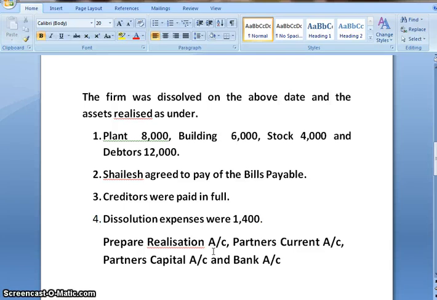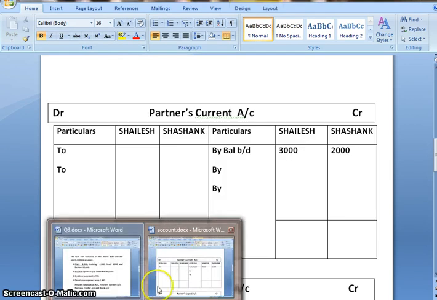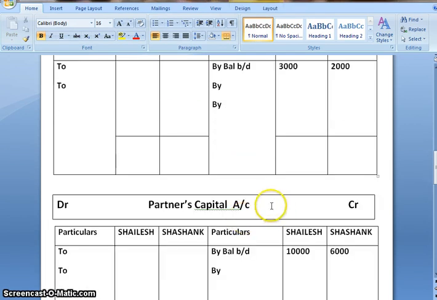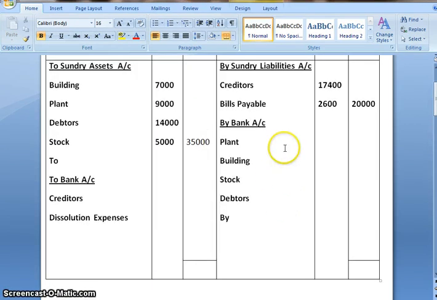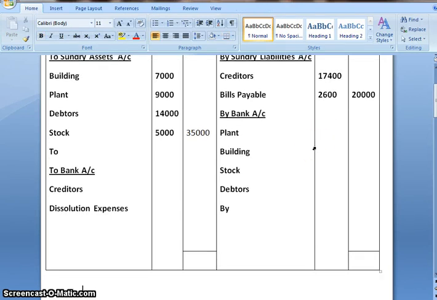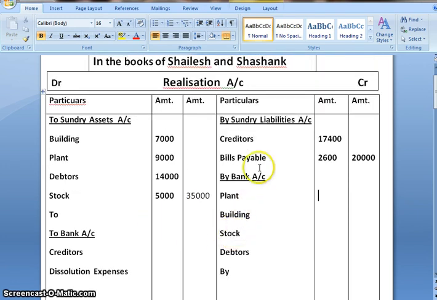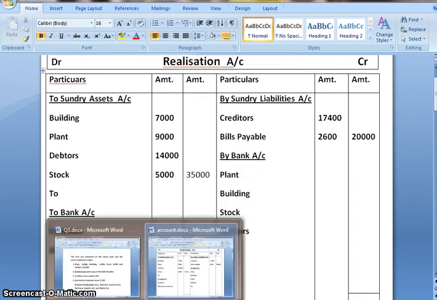The journal entry would be bank account debit to realization account, and then we'll make a list of all those assets.